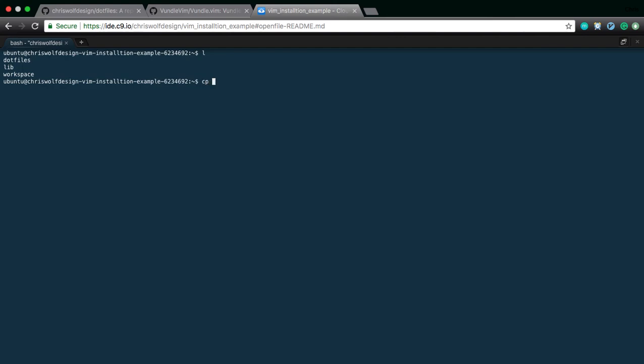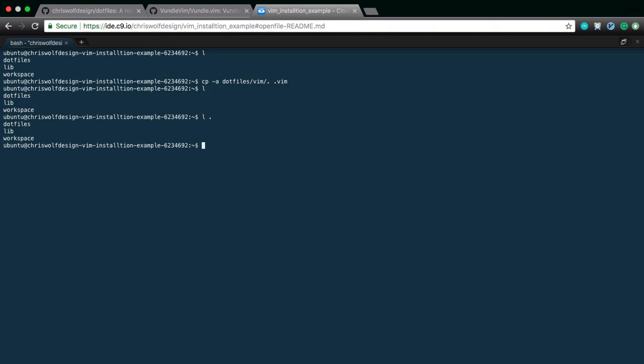We're going to copy cp -a, which means all files in this directory, .files/vim/dot. And what that really means is I'm saying, hey, terminal, I want you to copy all files over, even if they're hidden. And then we're going to copy them into .vim, because remember, .vim is a hidden folder here. And we're just going to make sure that's actually there, .vim, and there's stuff there. And that's really how you install my vimrc.